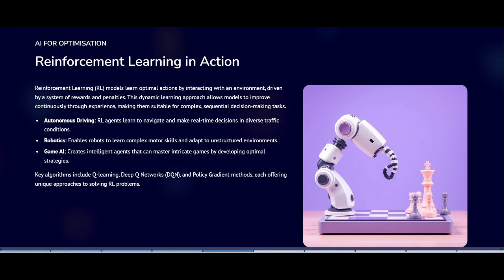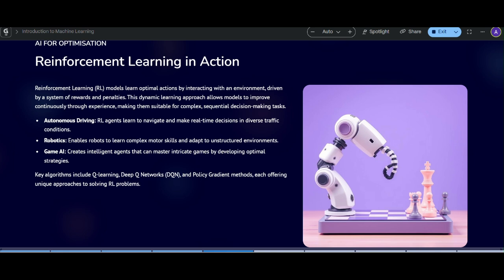Reinforcement learning is one of the types of machine learning. As we said previously, reinforcement learning works with penalties and rewards. For example, self-driving cars: if the car goes in a correct and safe way, it will get rewards. Or else, if it makes a mistake or causes an accident, it will get penalties. Here we can use two main algorithms, Q-learning and deep Q-learning networks.